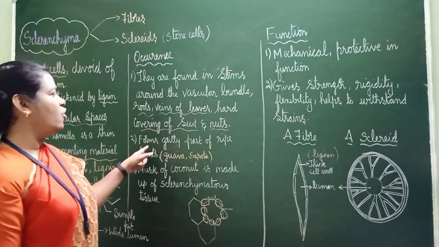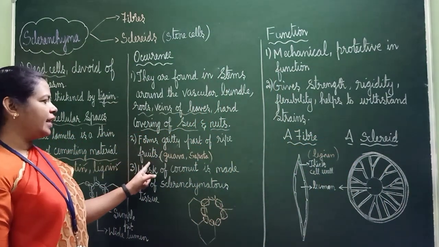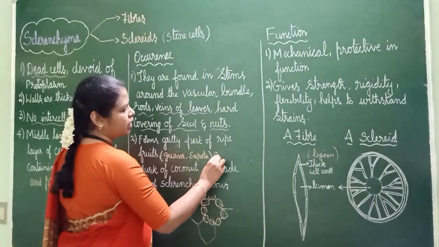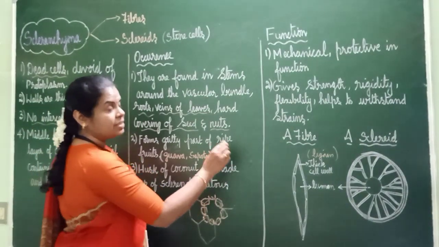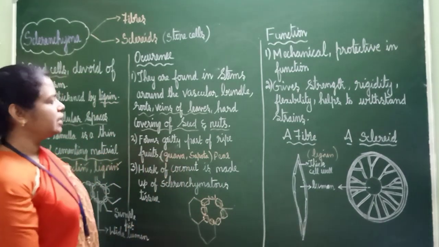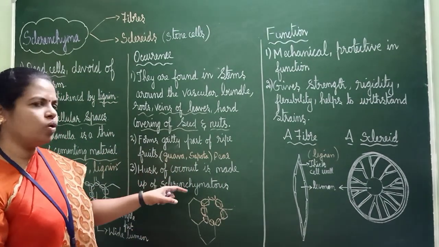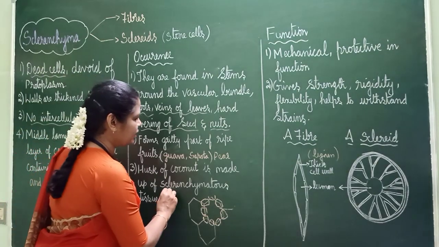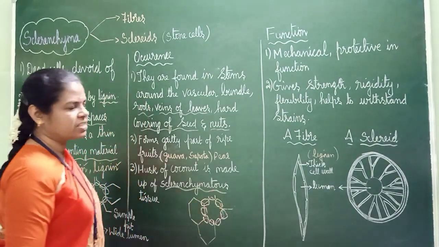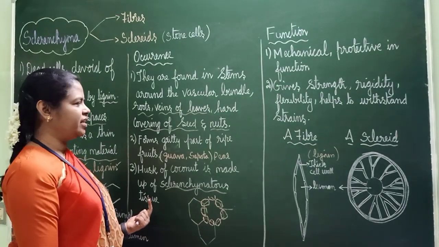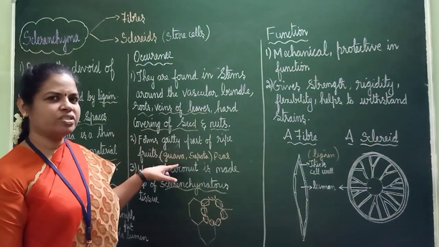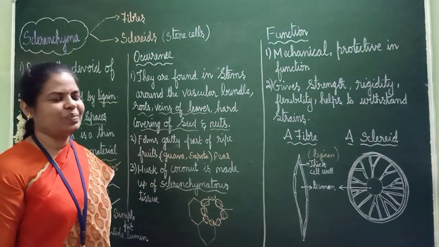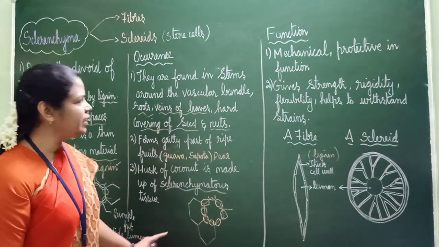The gritty part of ripe fruits in guava, pear and sapota is because of sclerenchyma cells. The husk of coconut is also made up of sclerenchymatous tissue. So next time when you see the coconut husk or eat guava, you should remember sclerenchyma. So this is how the diagram is.